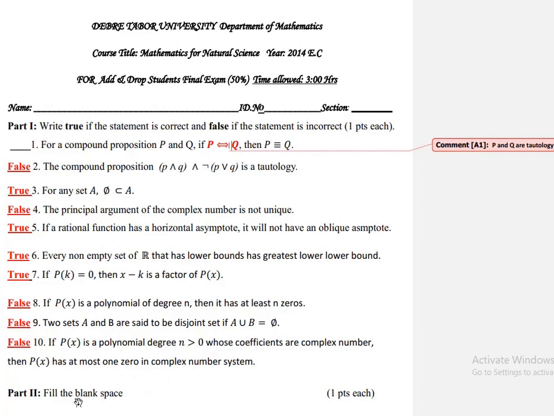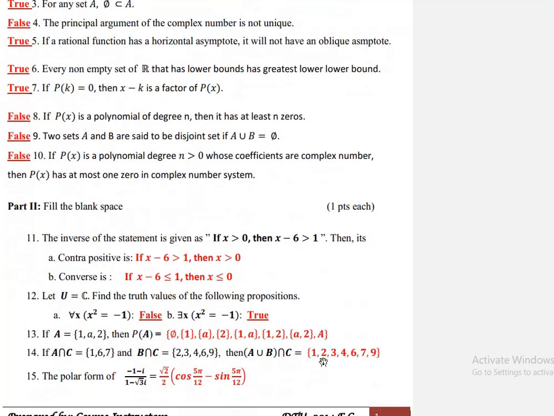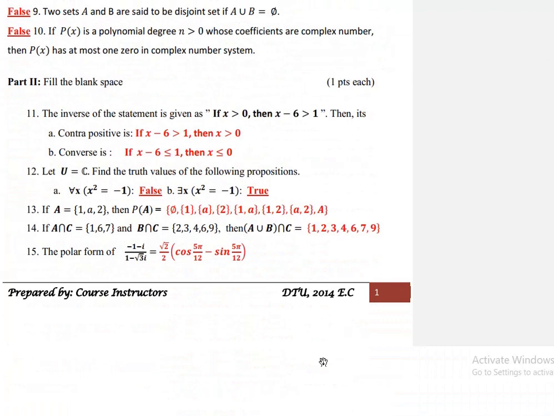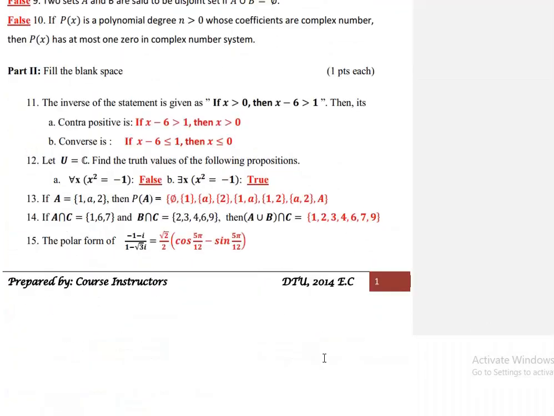Part 2. Part 2 says that fill in the blank space. All of those questions have 1 point each. Now, ምንድን ነው የሚለን? 11ኛ ማለት ነው፣ which is the inverse of the statement is given as if x greater than 0 then x minus 6 is greater than 1, then its contrapositive is dash and its converse is dash ነበር የሚለው። now